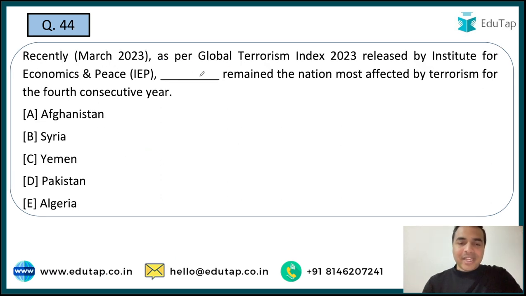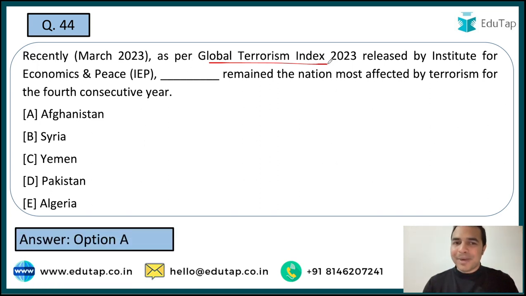Now the next question is on the Global Terrorism Index 2023. So here, whenever such kind of index is there, you are required to see what is the name of the organization, what is the releasing body for this particular index, that is the Institute for Economics and Peace. And the second important question is, you have to identify the country which is the most affected by terrorism, and it was on the top for a fourth consecutive year. And here, guys, that particular country is option A, that is Afghanistan.